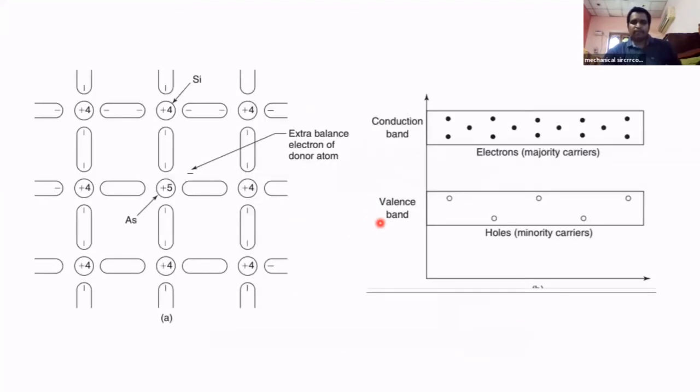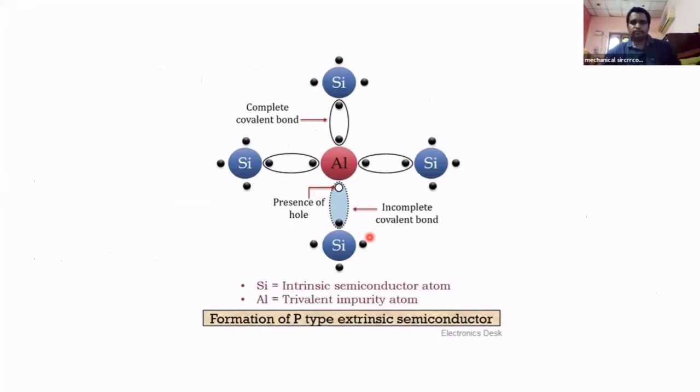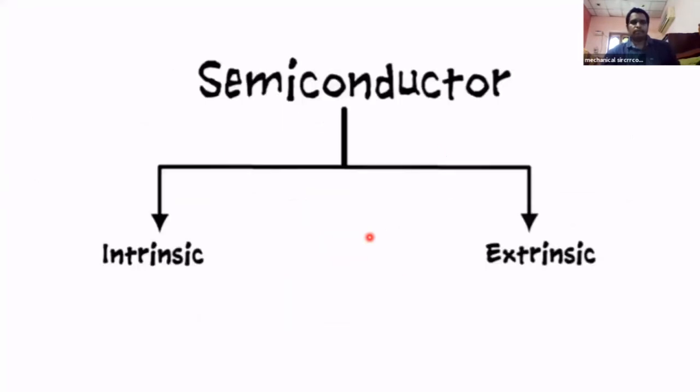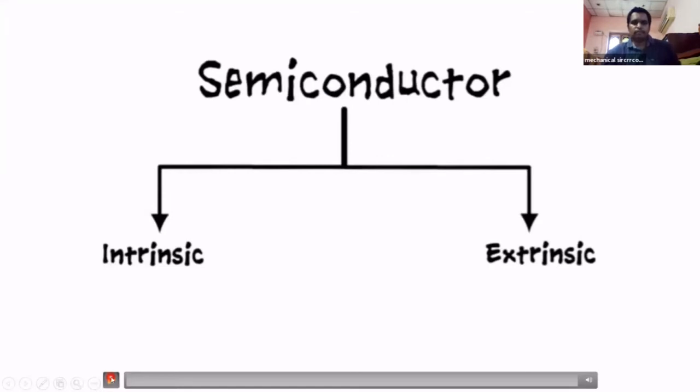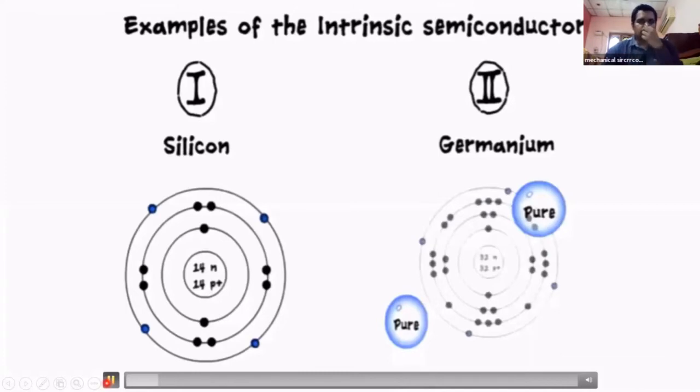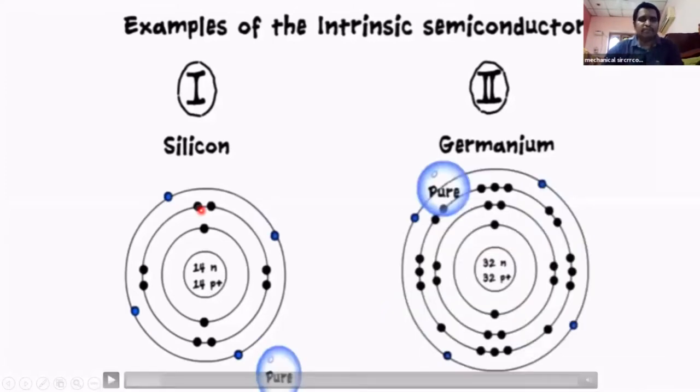I will show a video. See this? This is silicon and germanium, the generally used semiconductors. They have 4 valency electrons, which means in the outermost orbit we have 4 electrons.